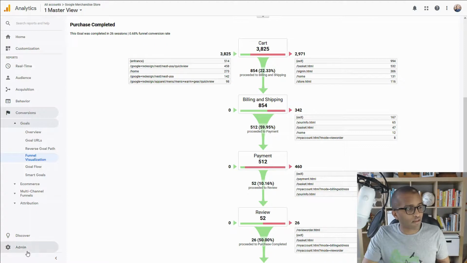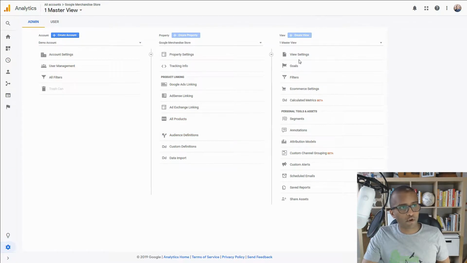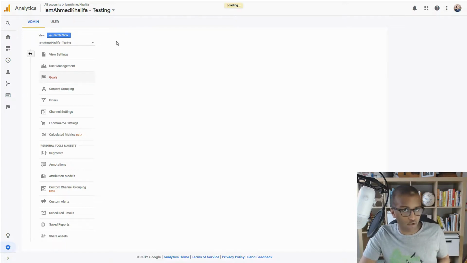Well, it's very, very simple really. You go to the admin section of your Google Analytics right there. And once it loads, on the right hand side, you can see in a column the section called goals. Once you have arrived on the goals section, you can see that there's a blank slate for some people. If not, it doesn't matter, you can edit your existing goal. But all you have to do, either you edit the existing one, or most likely you go to the new goal section, then you start the process of creating your goals.